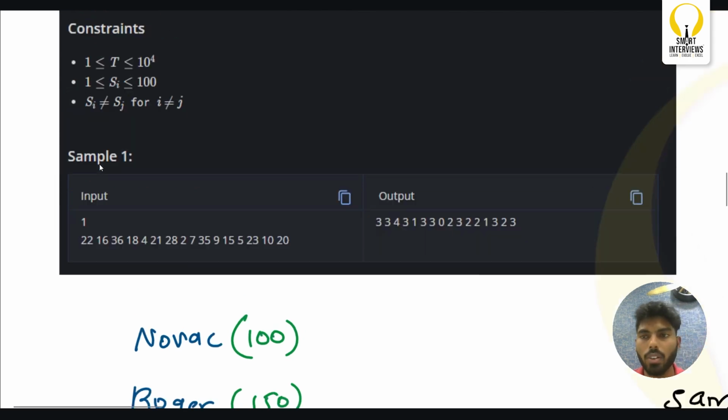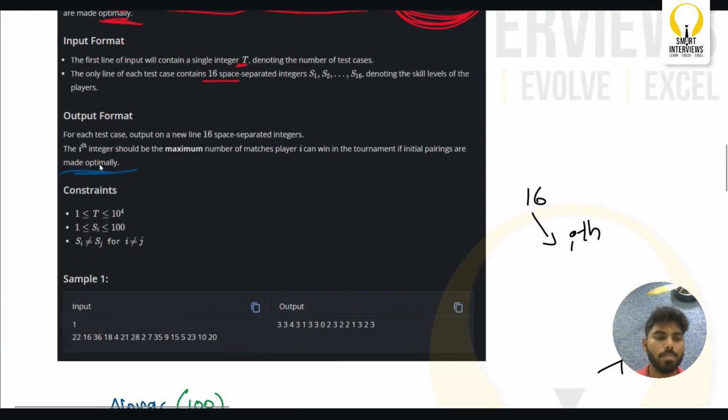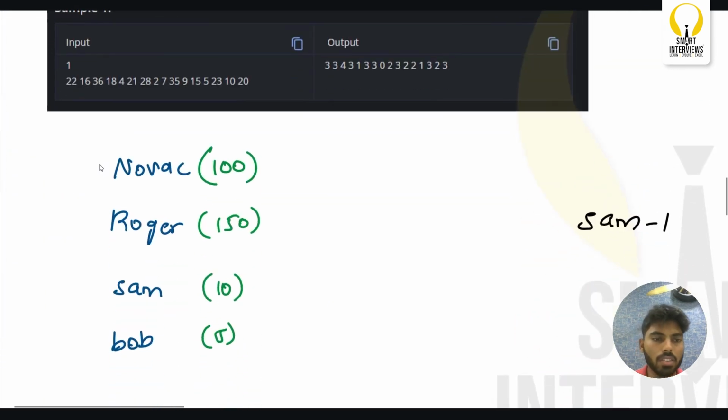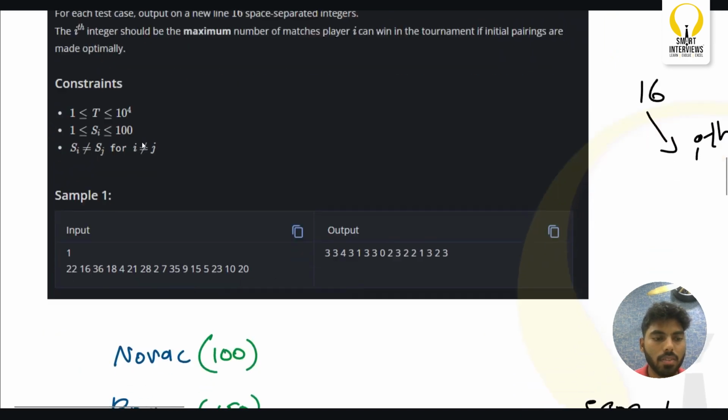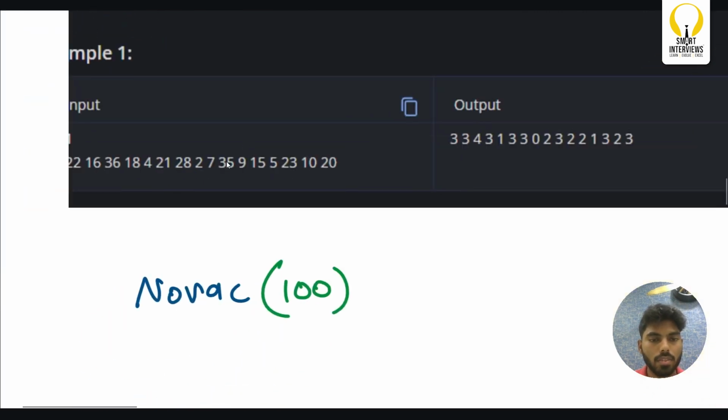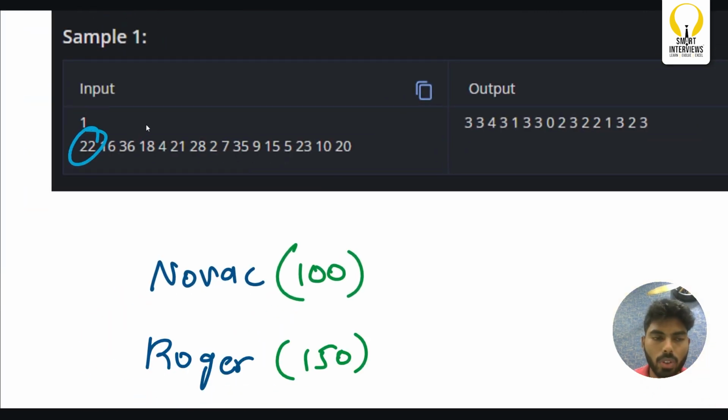So let us try to find a logic for this. First, you cannot pair something like this. I mean, you can pair. Basically, this is the data that we have. Let's say this 22. A player who has a skill level of 22, can he win the game if I pair him with a player who has a skill of 36? No, he's going to lose because 36 is greater than 22. He cannot win the game.